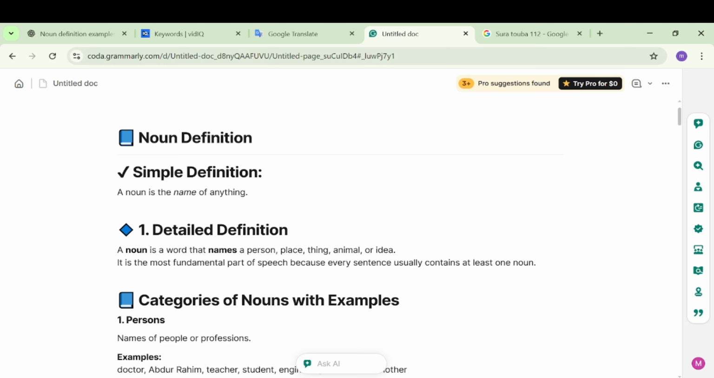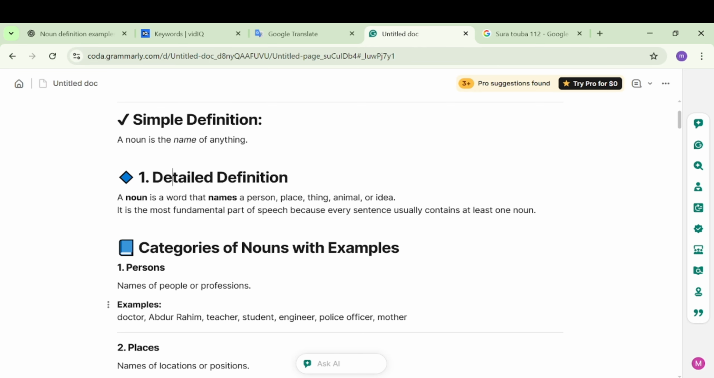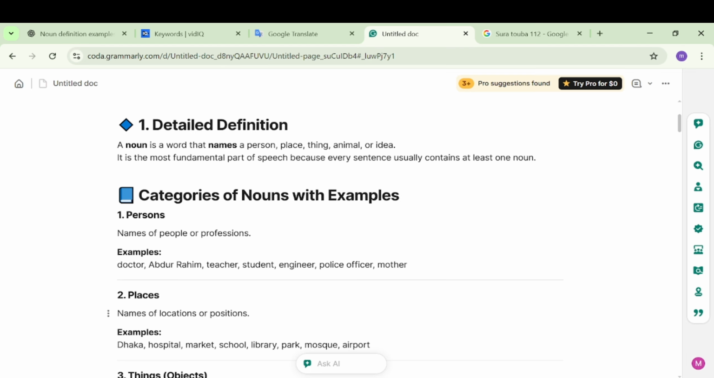The name of anything. And it's the most important part of speech because every sentence usually contains at least one noun. The categories of noun with examples.